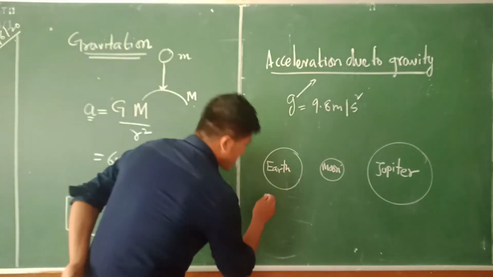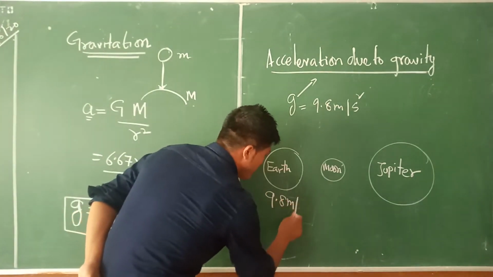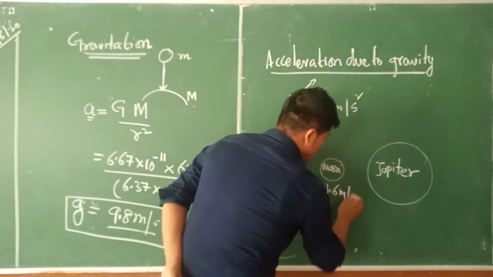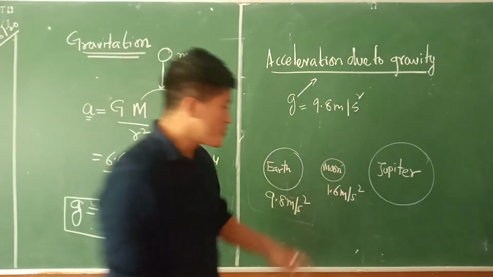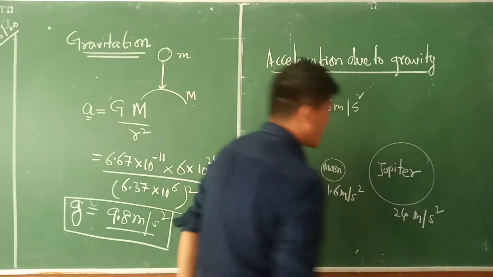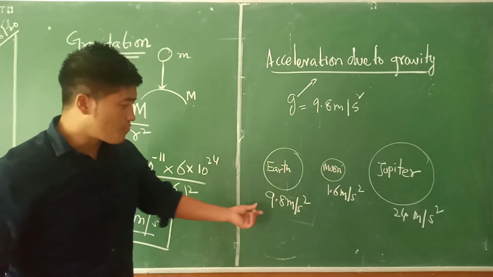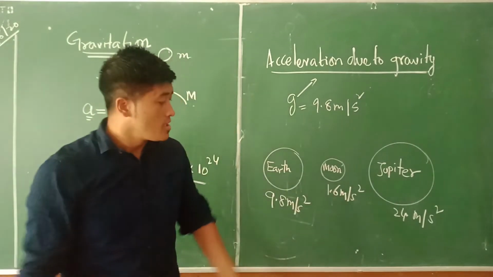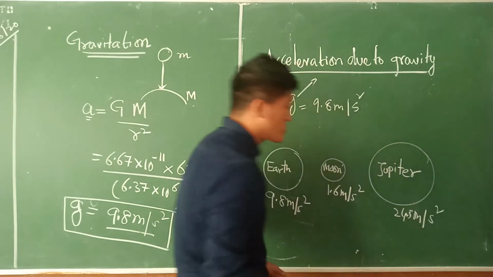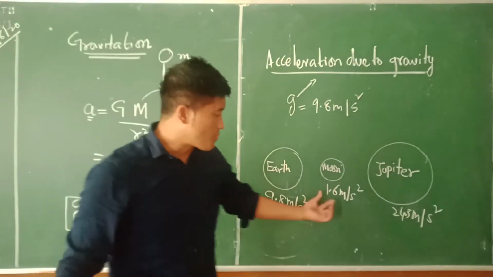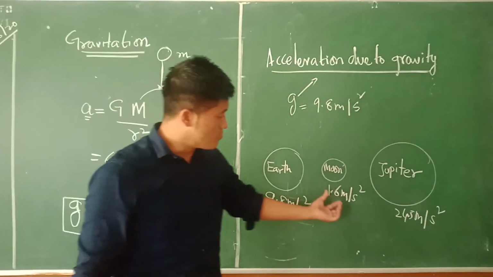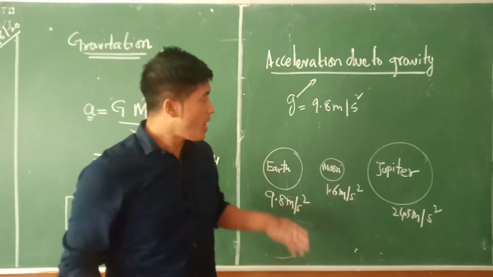For example, in the case of Earth, we are having 9.8 meter per second square. In the case of Moon, it could be somewhere like 1.6 meter per second square. And in Jupiter, it's like 34 point something meter per second square. Okay. Now, as we see, 9.8, 1.6, 34 point something, right? Let's say 34.4, 6 or 5, I don't remember. Okay, 34.5, let's say. 9.8, 1.6, 34.5. Now the value of g differs in Earth, Moon, and Jupiter. They are not the same. So why is this important?